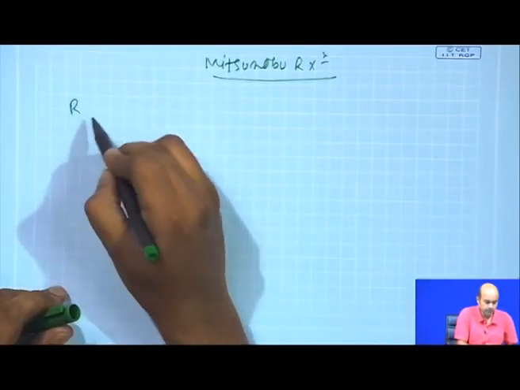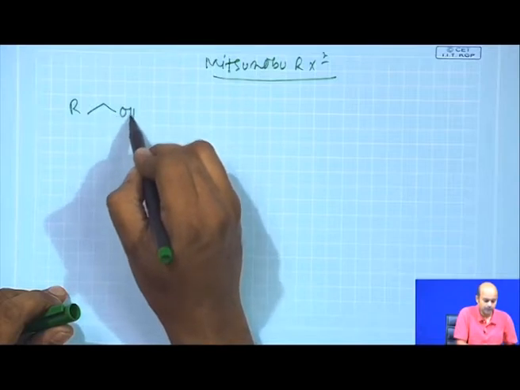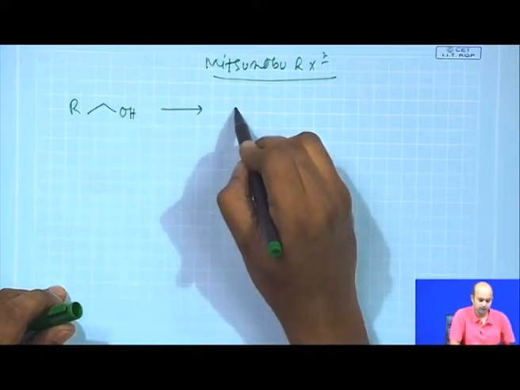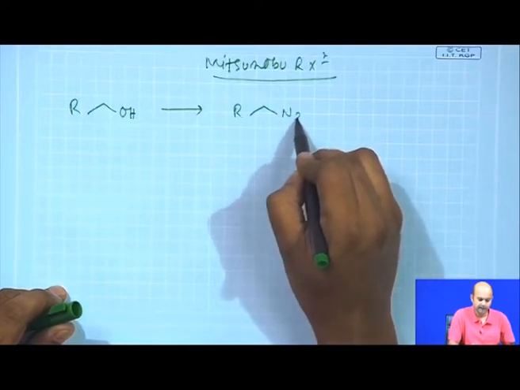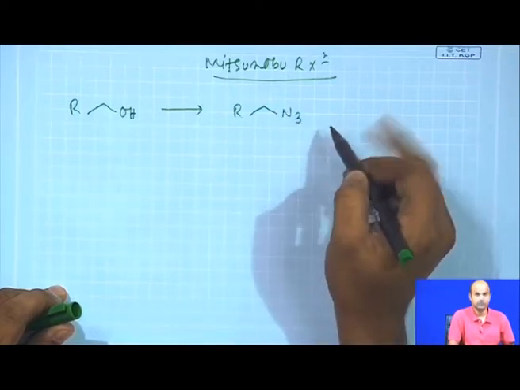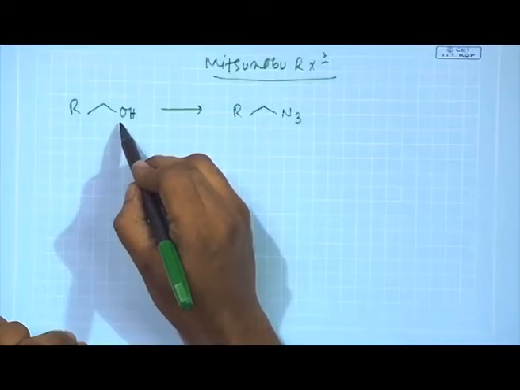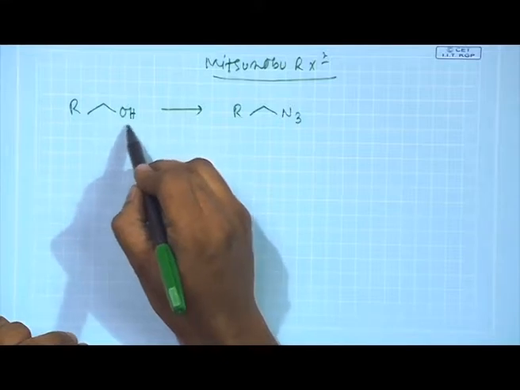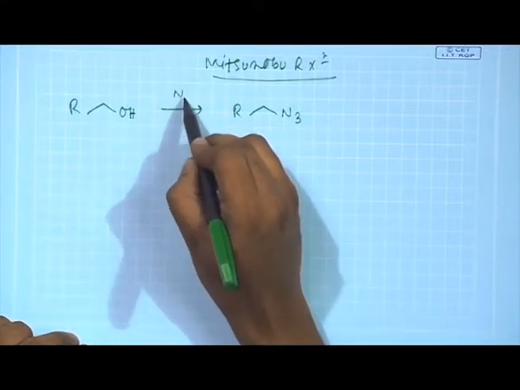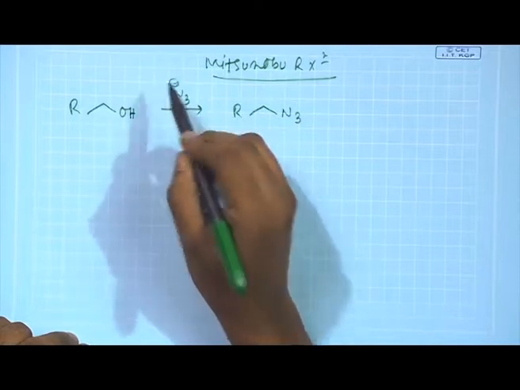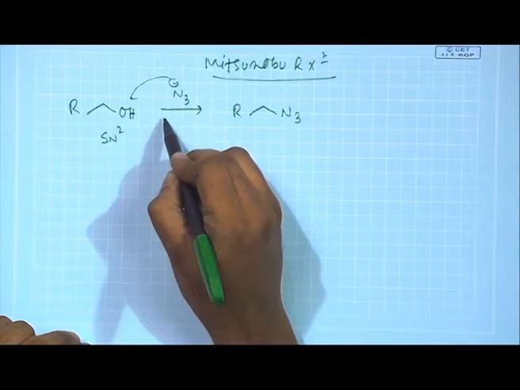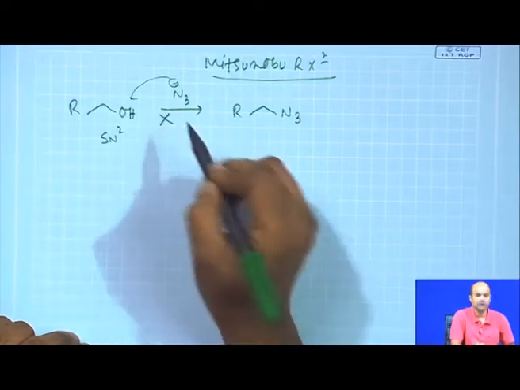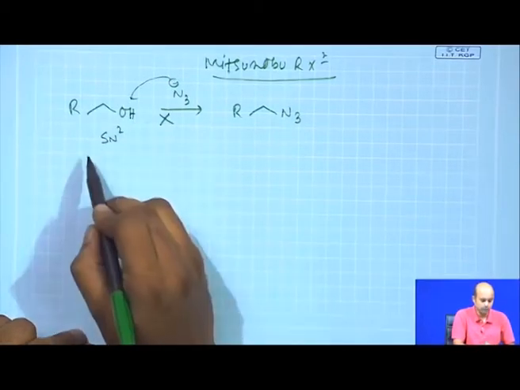Now, I will give you a simple problem. I am giving you a primary alcohol and I say convert this primary alcohol to an azide, in one step. Now, one step is a bit difficult, because I said hydroxy groups or primary hydroxy groups are not good leaving groups. So, if you expect an azide nucleophile to attack here in an SN1 or SN2 fashion, you are definitely going to fail, because alcohols do not give a good leaving group.